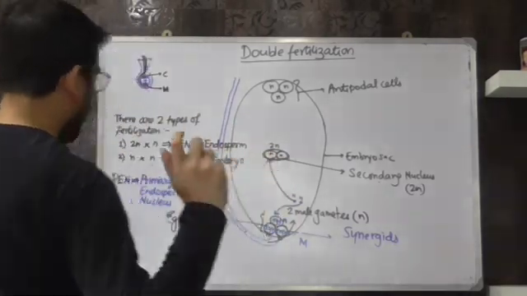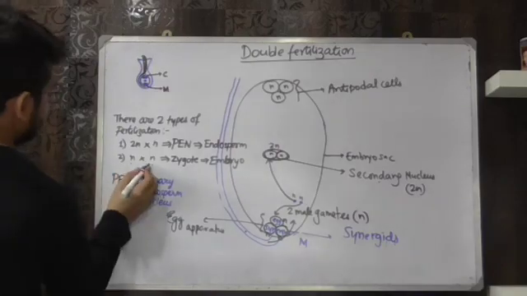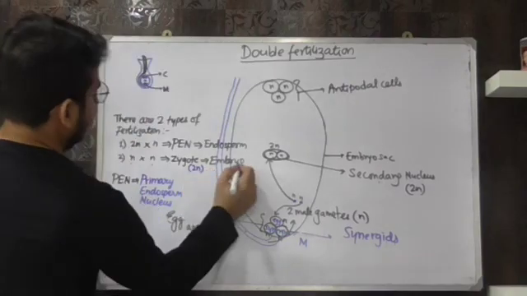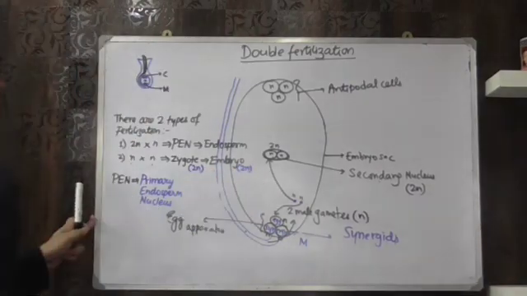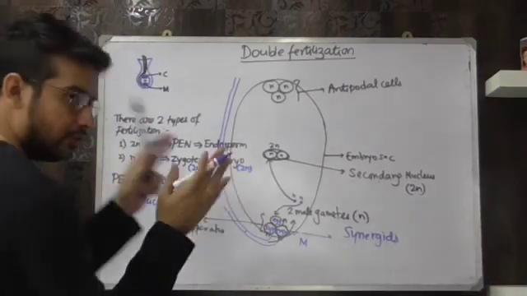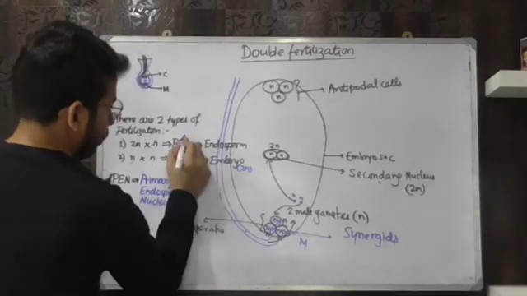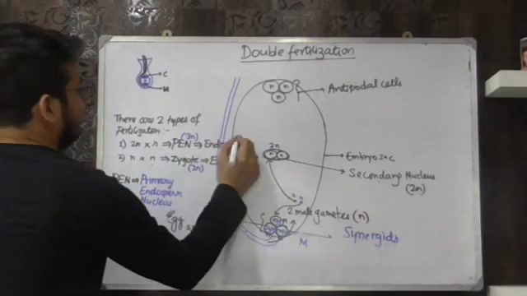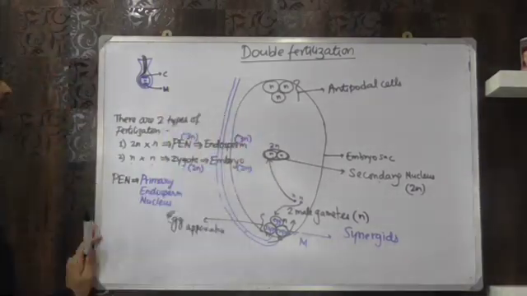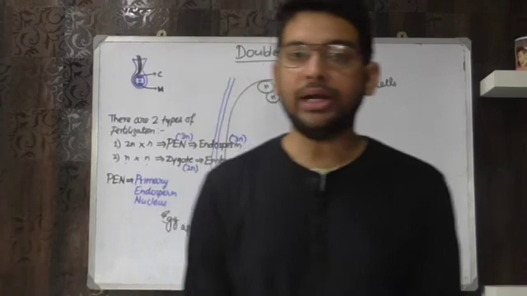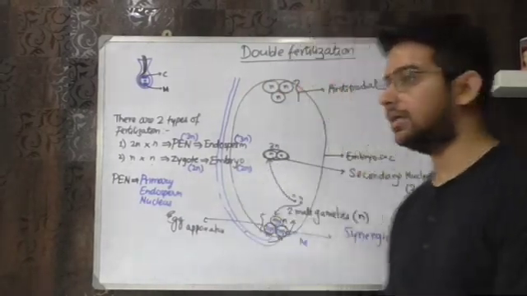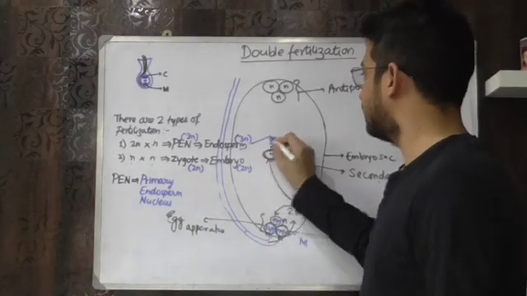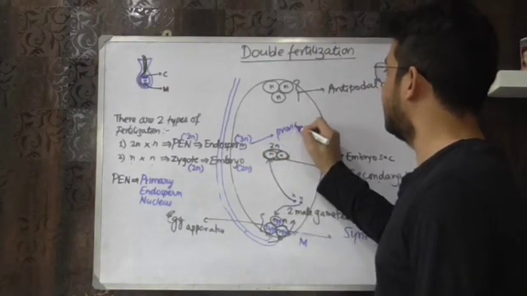Now let's look at the ploidy level. Now this is n, they will fuse together and they will form 2n. This is 2n. Again, this will develop into 2n embryo. Similarly, this 2n and n, when they will fuse together, they will form 3n. Now this 3n will develop to form the endosperm. That means the endosperm is triploid in nature, while the zygote is diploid in nature. Now this endosperm provides nutrition